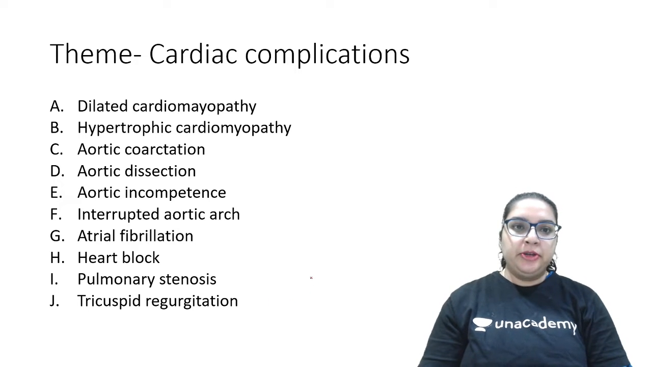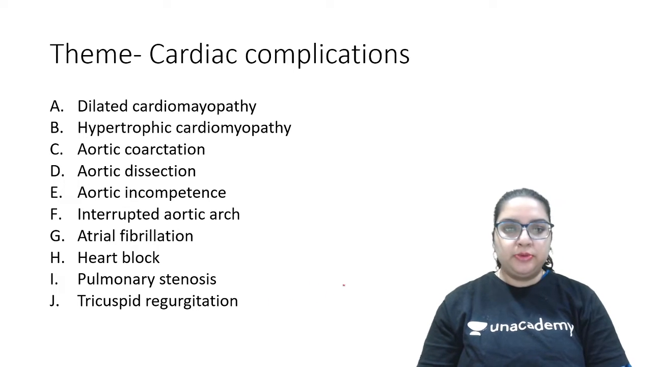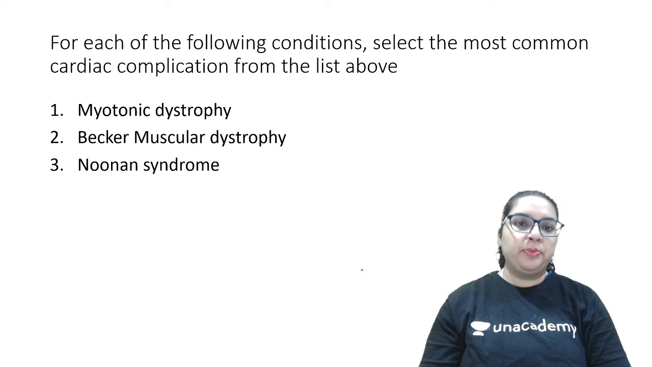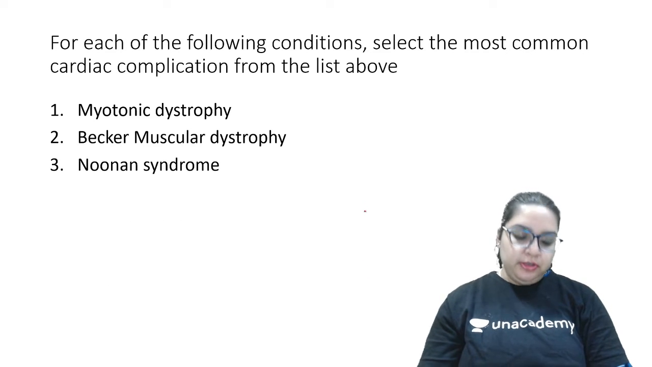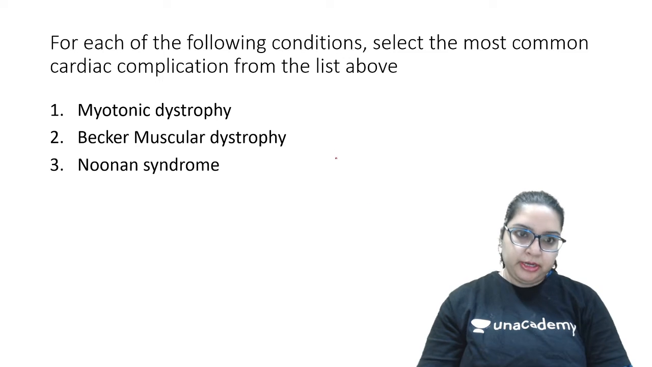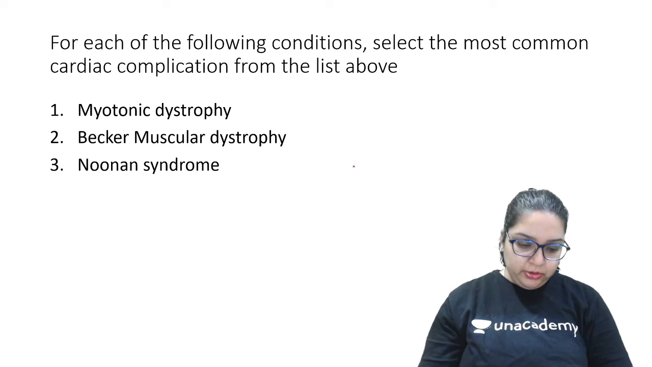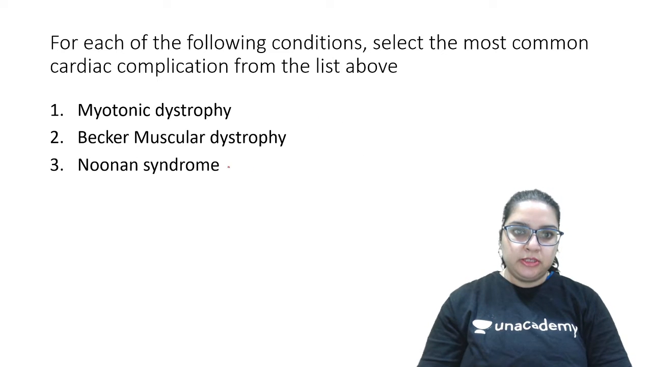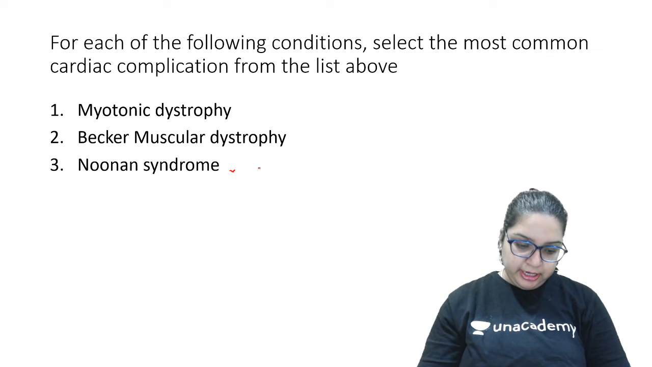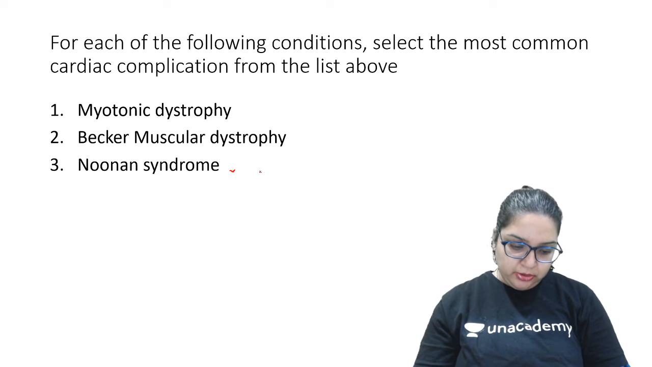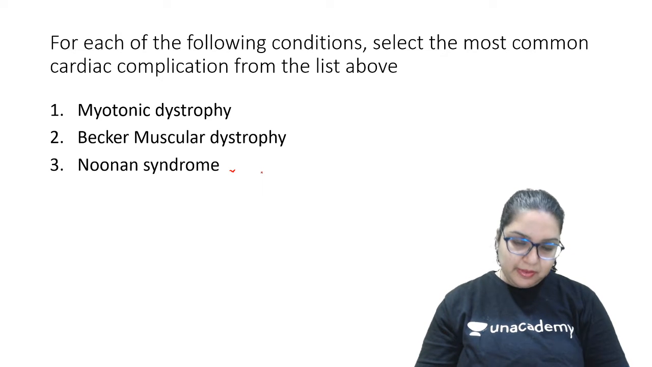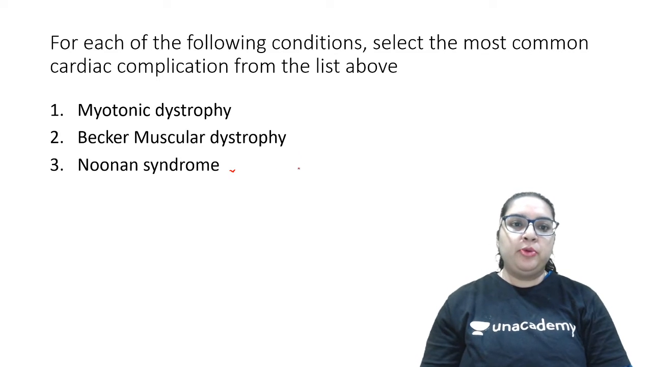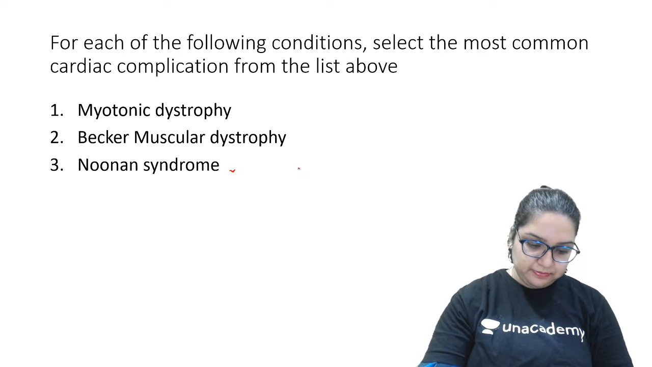Okay, so dilated cardiomyopathy is for what? Which one, Shantanu? Can you specify? We have 2 muscular dystrophies over here. So are you saying DCM? Okay, DCM you are saying for 1. What about others? Very good. Shiv Ganesh has given the answer for Noonan. Absolutely correct. That is pulmonary stenosis. Yes, Becker's, Shiv Ganesh, is dilated cardiomyopathy. What about myotonic dystrophy?